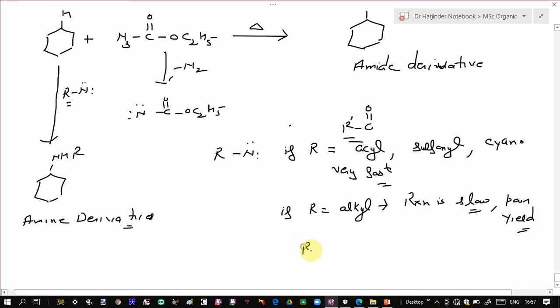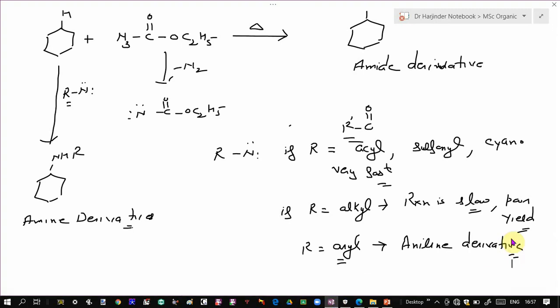While if R is an aryl group, in that case you will get the corresponding aniline derivatives. Because R is aryl, of course you will get the corresponding aniline derivative. So this is how the nature of the group R in nitrene gives rise to a product in case of substitution, in case of insertion reaction.